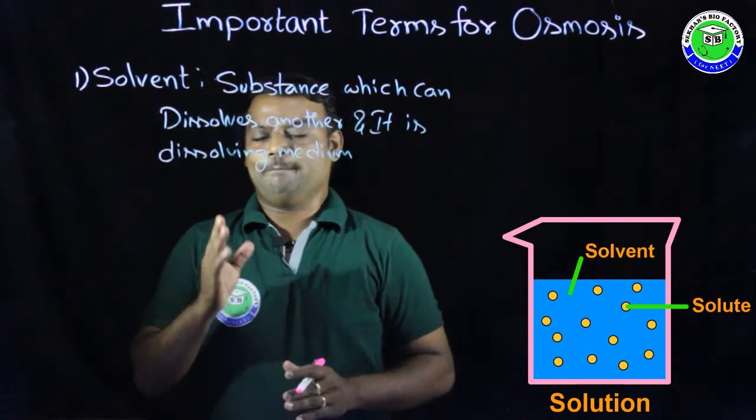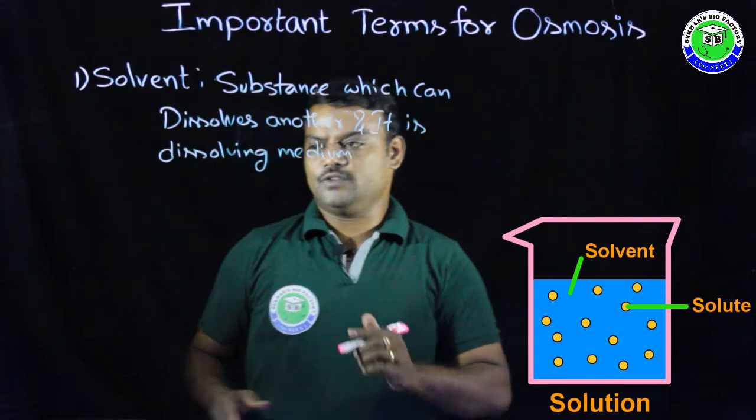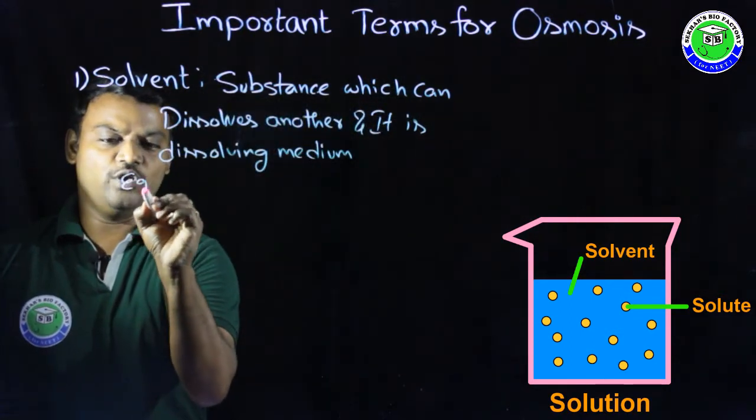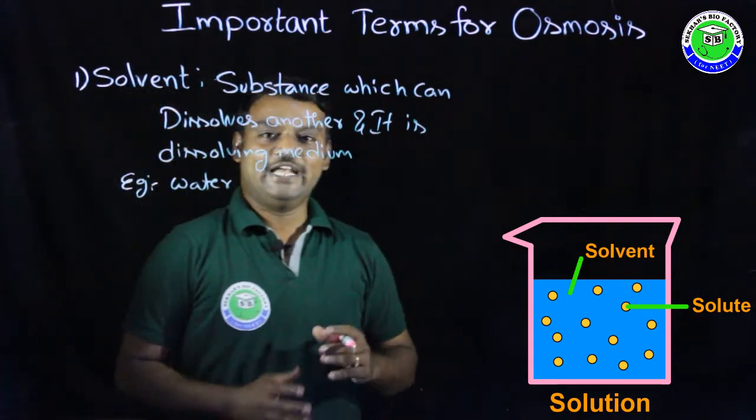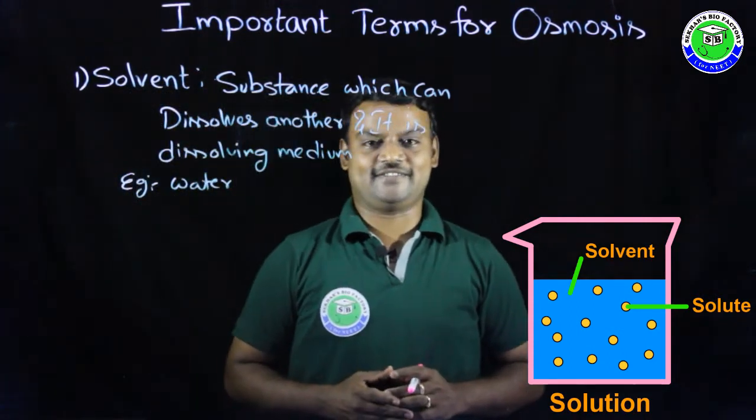So in this, the best example for solvent is water. Water is a universal solvent because water can dissolve different types of substances.